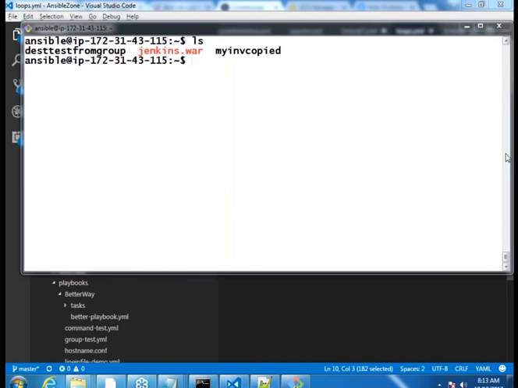May I know, can we define any name, or does it have to match our group name? Okay, it has to match your group name when it comes to host vars or group vars. Giving any different name or different folder will not work, because it is a convention. It is not a configuration. There is a difference. There are conventions, and there are configurations. Whatever we are giving with group vars and host vars are not configurations, they are conventions. Whenever it is a convention, you have to follow the rule.